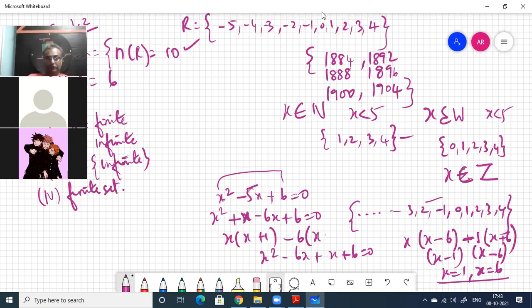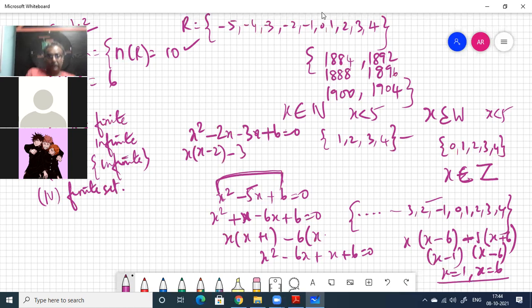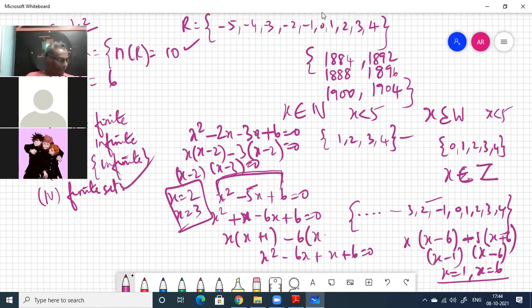Actually, you should do it the other way. X squared minus 2X minus 3X plus 6 equal to 0. Now you can do it easily. X into X minus 2 minus 3 into X minus 2 equal to 0. So X minus 2 into X minus 3 equal to 0. So X equal to 2 or X equal to 3. So again, 2 elements only, a finite set.